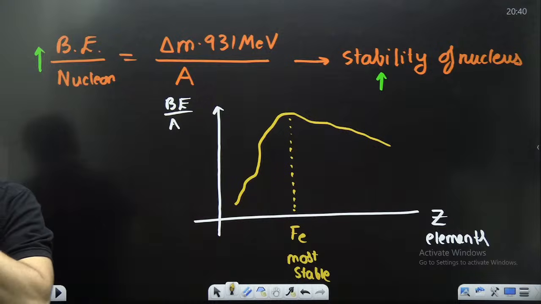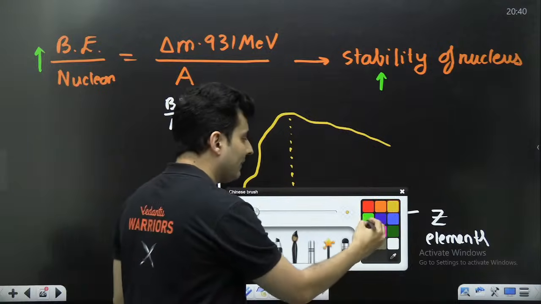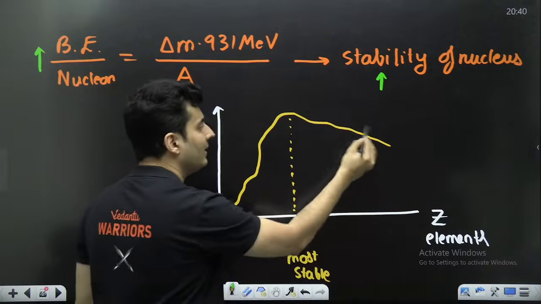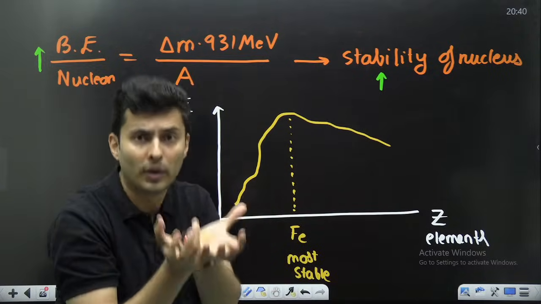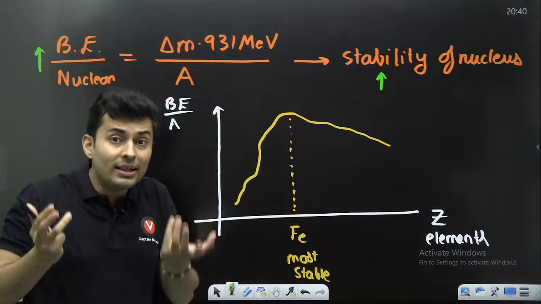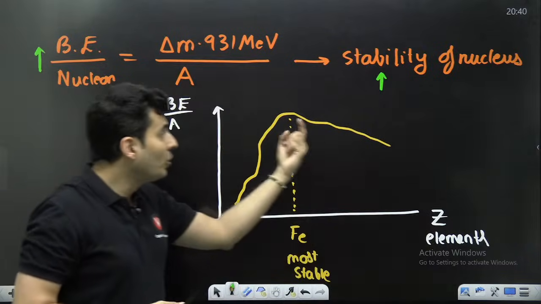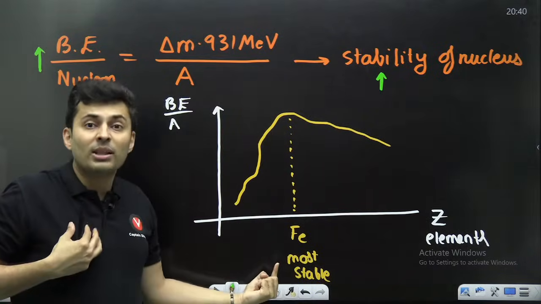Correct. So if there is a nucleus here which is very heavy, like uranium, thorium, plutonium, all these nuclei which are very heavy, who is jealous of iron, what will they say?